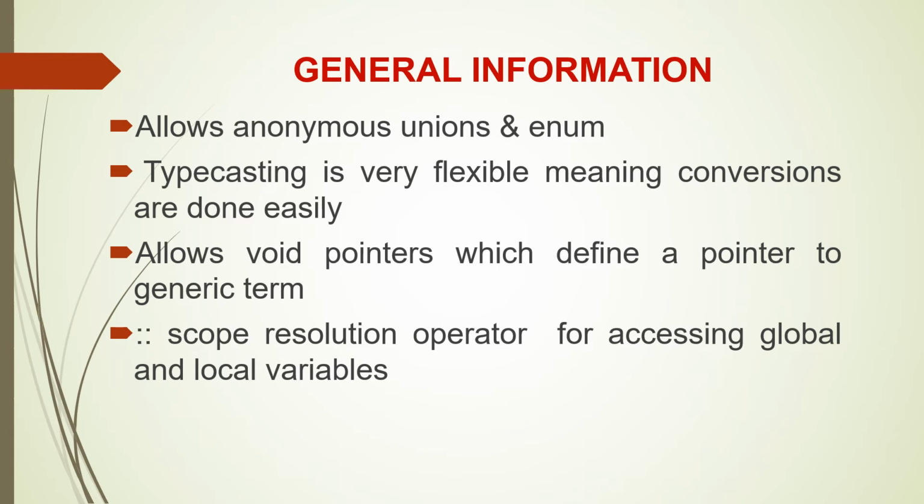C++ also allows anonymous unions and enums, which means that you do not have to name or have tags with unions and enums. Typecasting is very flexible, meaning conversions can be done very easily. It allows void pointers, which define a pointer to a generic type. It also has a scope resolution operator wherein we can access both global and local variables. All this general information and the keywords will be explained in the next lesson using code.